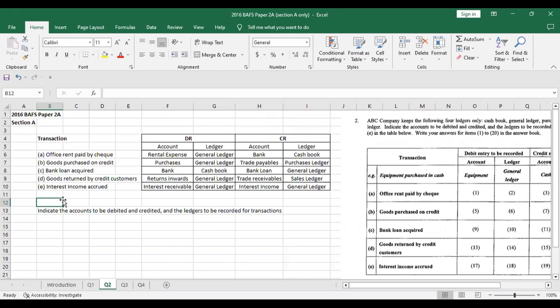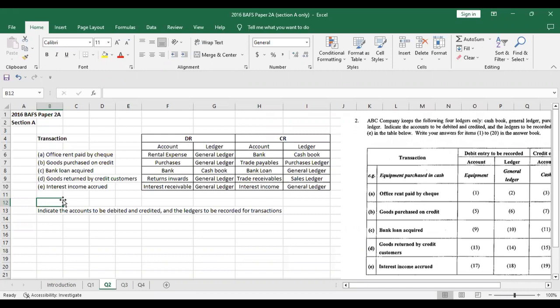Now, if this transaction again was on cash, so let's say goods purchased on cash, then the debit side will remain the same, but the credit side will change. Trade payables will be replaced by cash, and the purchases ledger will be replaced by the cash book. So that would be the difference there.